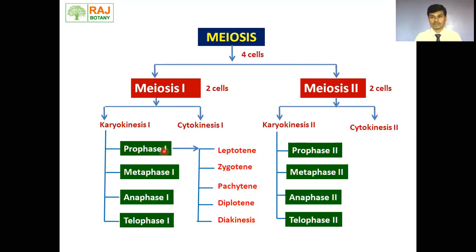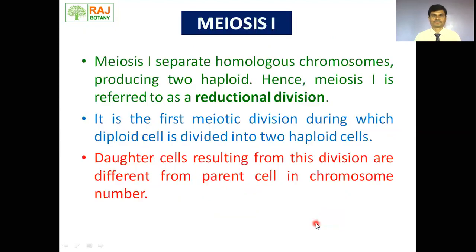Prophase first is very complicated, again taking place in 5 substages: leptotene, zygotene, pachytene, diplotene, and diakinesis. Cytokinesis first consists of the division or separation of the cytoplasm. Meiosis second also takes place in 2 steps: karyokinesis second and cytokinesis second. Karyokinesis second again takes place in prophase second, metaphase second, anaphase second, telophase second.